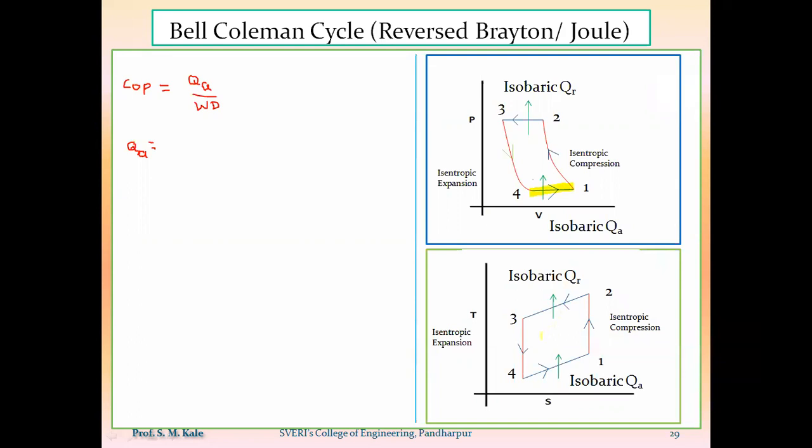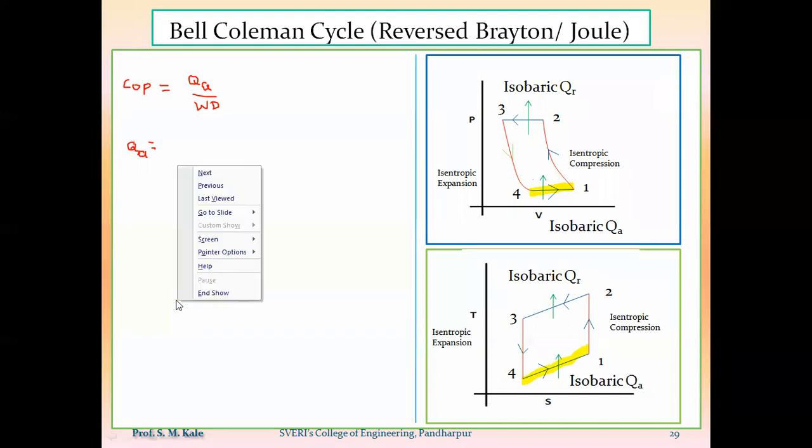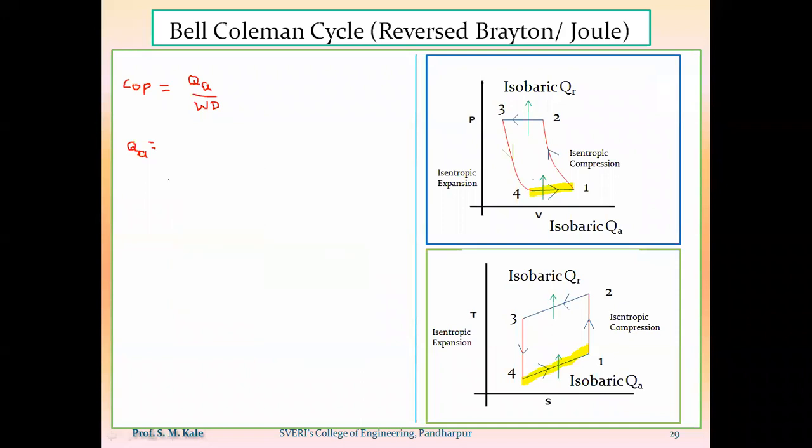In that process, heat addition happens. Now, if I want to calculate heat addition or heat rejection, which diagram will I use? PV diagram and TS diagram. So always keep in mind, the PV diagram will always be utilized for calculation of work supplied or work obtained, whereas the TS diagram will always be utilized to calculate the heat supplied or heat rejected from the system. As I have to calculate the heat added to the system, I have to utilize the TS diagram.